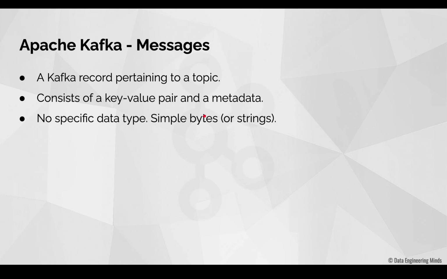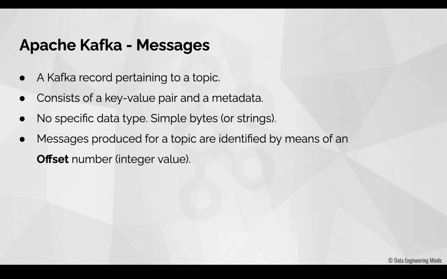Kafka messages are normally plain strings or simple bytes. They don't have a specific data type associated with them. For example, if a producer sends data in JSON format, this means that only the format of the data is JSON but not the data type. So this is actually one of the beauties of Kafka, because if there is any consumer application that consumes these messages from Kafka, then they really need not worry about the data type of the Kafka messages.